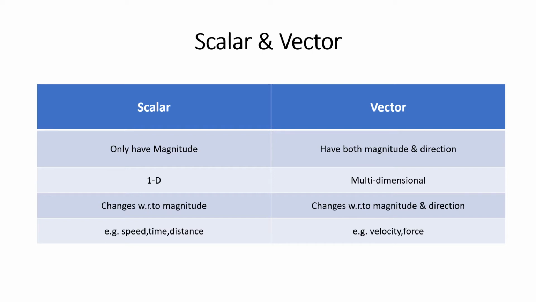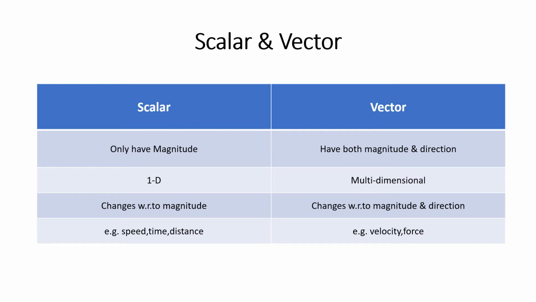First of all, what is scalar? Scalar is the quantity which has only magnitude, meaning the value of the quantity is defined by just magnitude. What is a vector? A vector has magnitude, but also direction, which is very important.